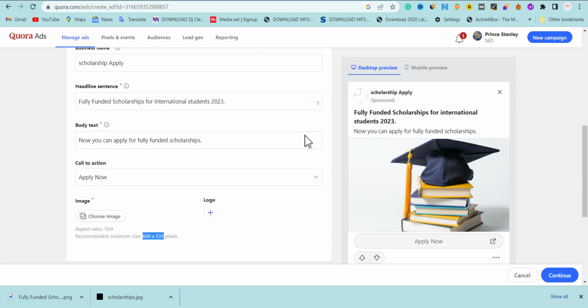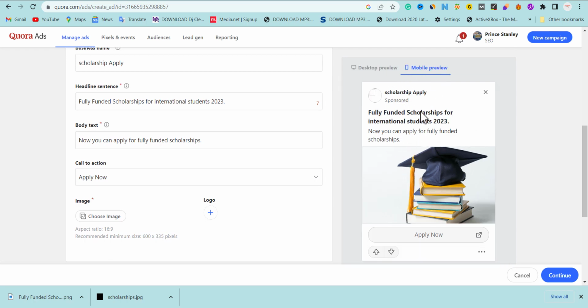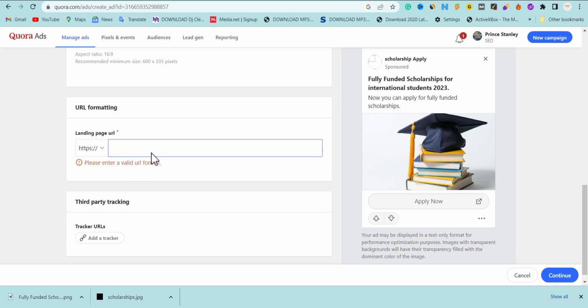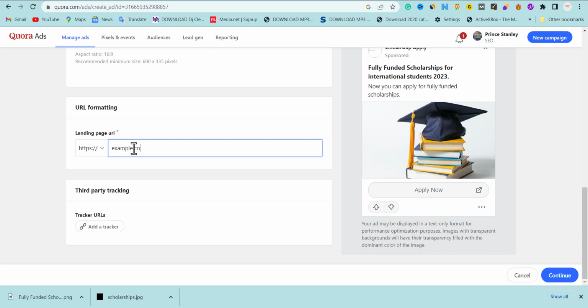Our campaign is going to look like this in mobile and in desktop, and this is what it is going to look like in mobile. Okay, remember we target mobile. Now what you're going to do next, this is the place to add the URL to your website. It can be example.com, or anything related, or maybe your landing page. Remember the ad formats, how I want you to place your ad to be well optimized.